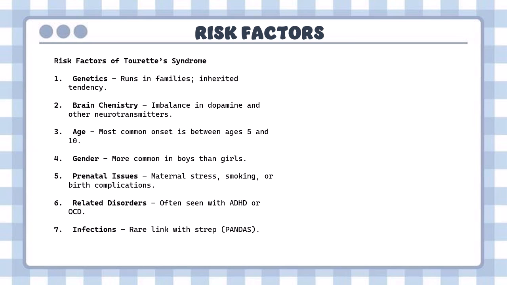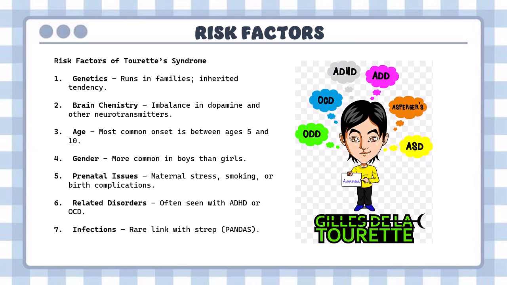The risk factors of Tourette syndrome include genetics. If it runs in families, there is more tendency for it to be inherited by the patient. Brain chemistry: an imbalance in dopamine and other neurotransmitters, as we have seen before. Age: the most common onset is between ages 5 and 10, which means that children in this age group are more prone. This doesn't mean that it doesn't occur in adults, but it is more common in patients who are 18 and below, and it progressively comes with them into adulthood.